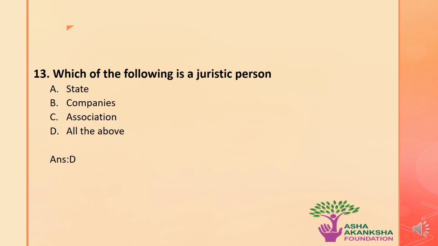The next question is: which of the following is a juristic person? The options are A, state, B, companies, C, association, or D, all of the above. The correct answer to this question is option D, that is, all the above options, that are state, companies, and association, can be considered as juristic persons.